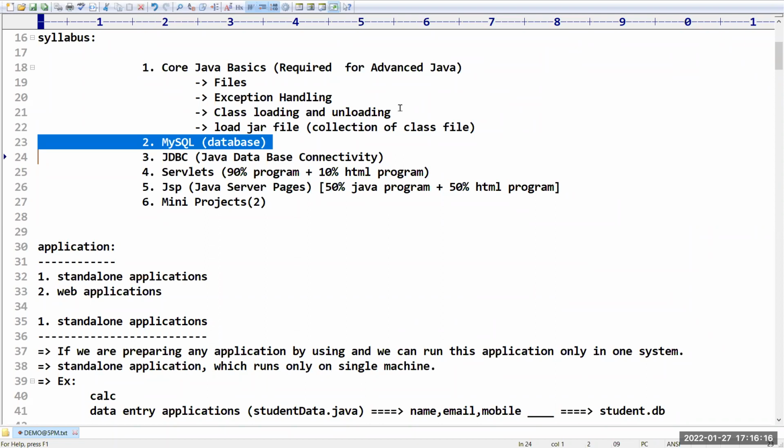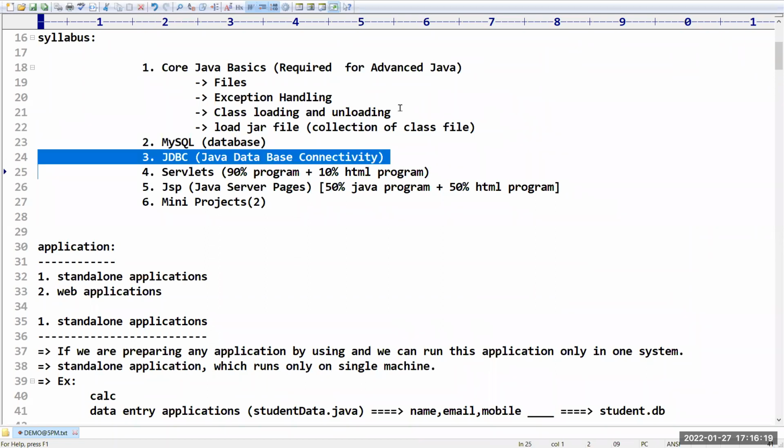After that, JDBC is there, Java Database Connectivity. What is the purpose of it? We can use JDBC to communicate with a database, and we can prepare a Java application for communicating with the database. There are multiple ways: directly by using a character user interface, and a graphical user interface can also be used. I will explain that in detail in our real-time projects. This is what we are going to discuss.